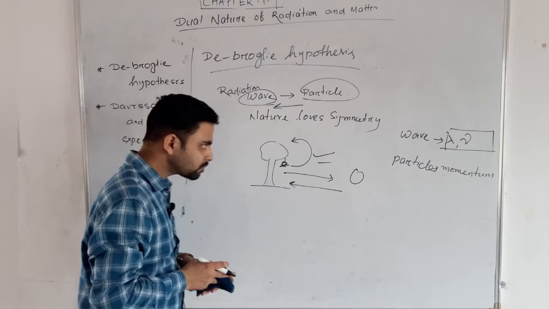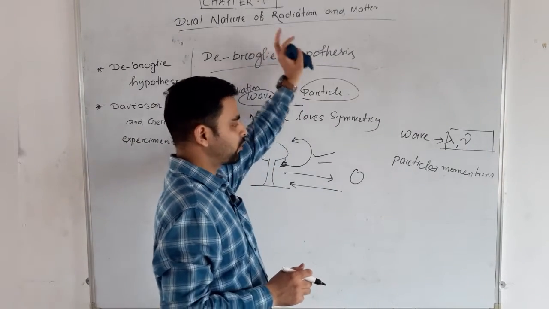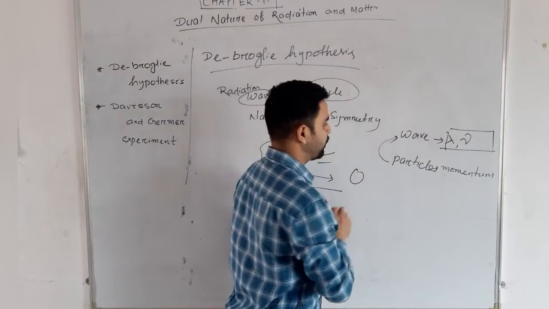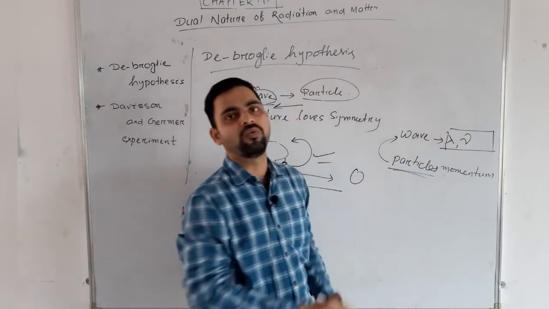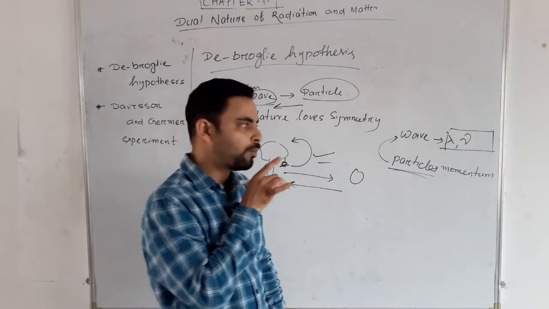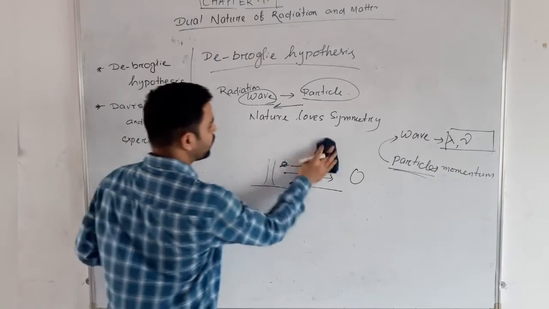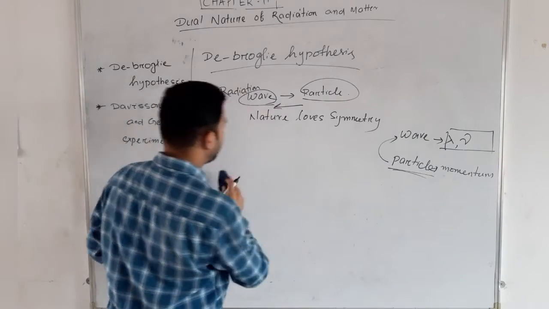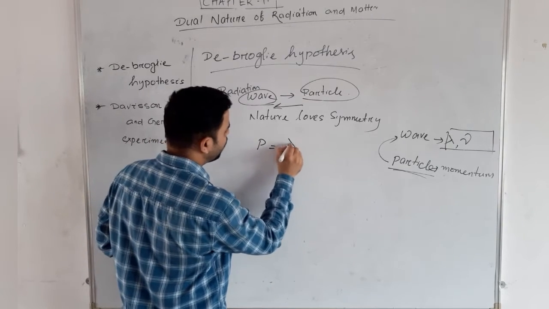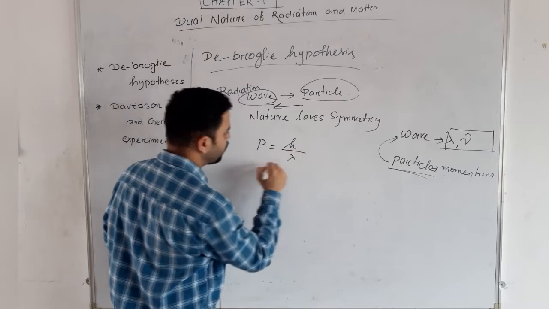So if De Broglie is trying to state that particle also has wave nature, that means particle must have wavelength. Then what is the value of that wavelength? So De Broglie calculated that wavelength. In the previous class we calculated p equal to h by lambda.